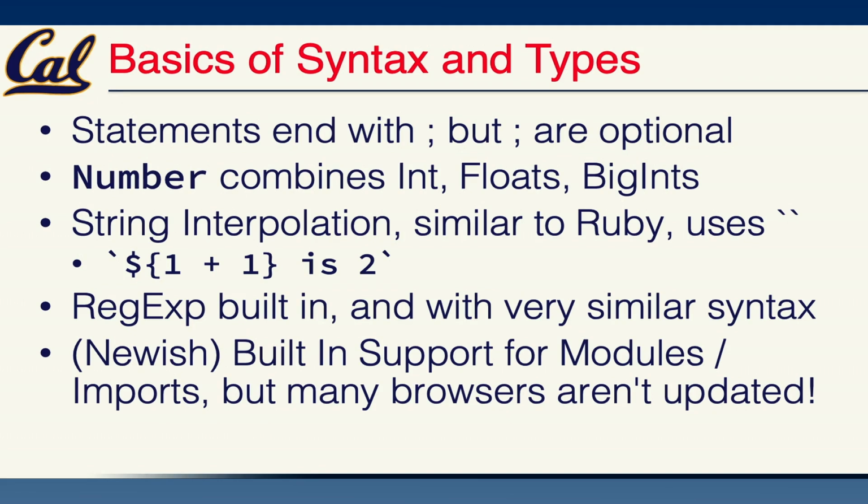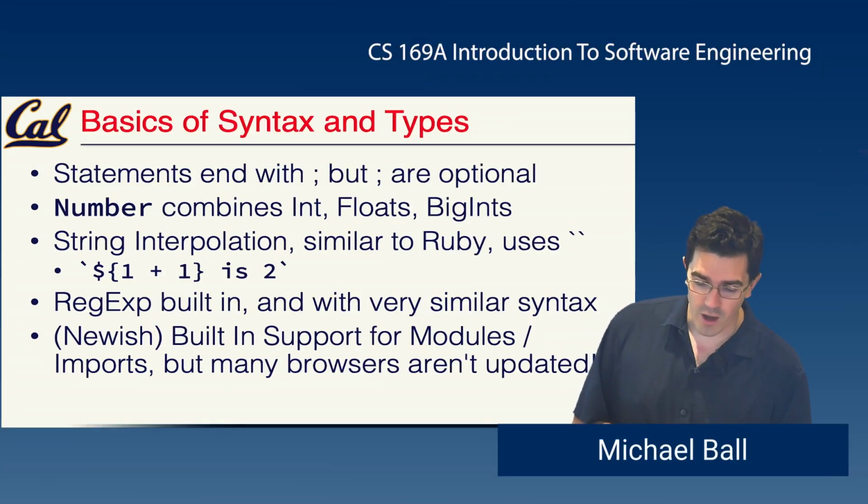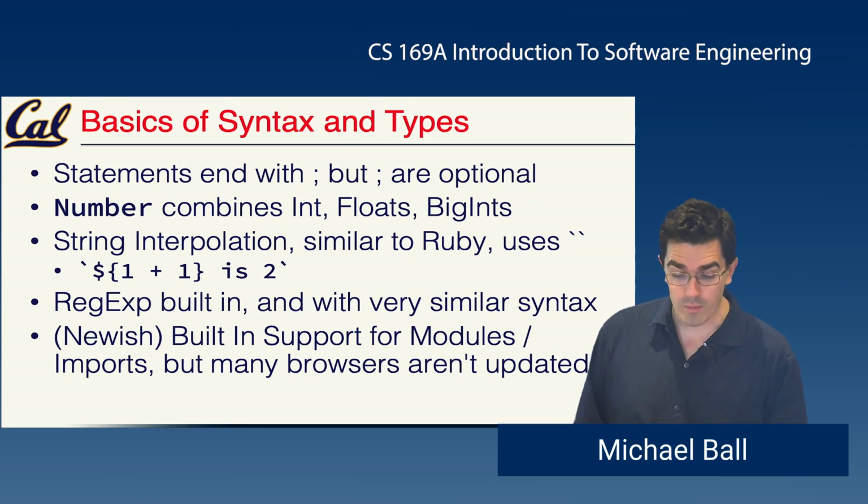JavaScript does not have integers and floats. It has one number type called number, which unifies integers, floats, and big integers. So the max value is something like 2 to the 1024, which is great for doing a lot of basic math and not having to worry about it.